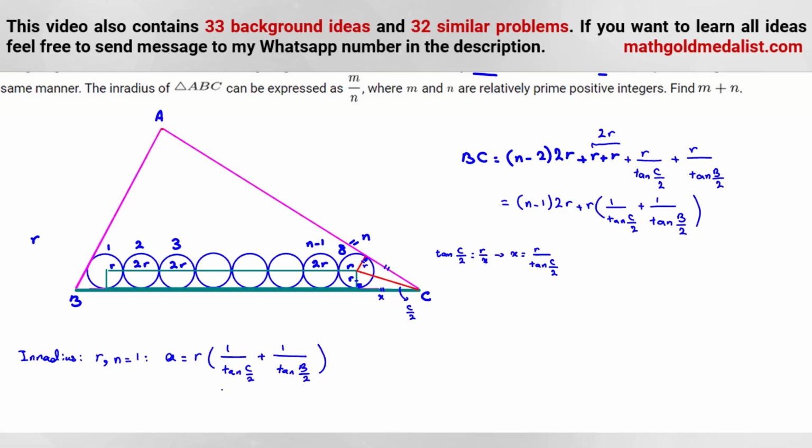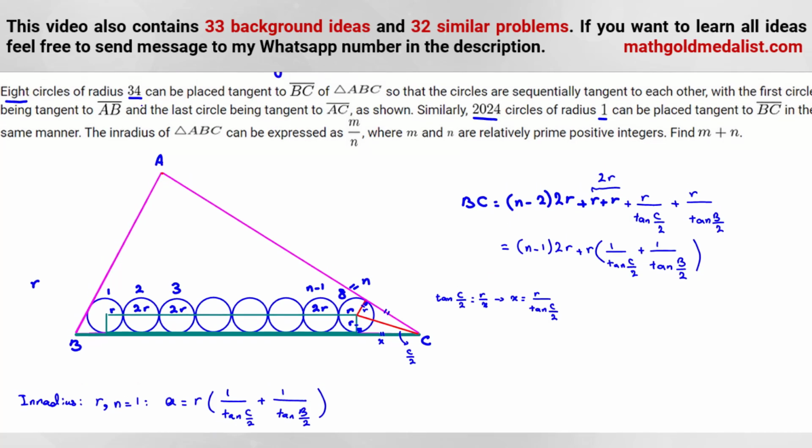Okay. Now the problem says what? Inradius means we have only one circle. So n is 1. And the radius of the inradius, we call it R1, let's consider, because we have R here and we want to replace. Let's consider it is R1. Now let's consider the rest.